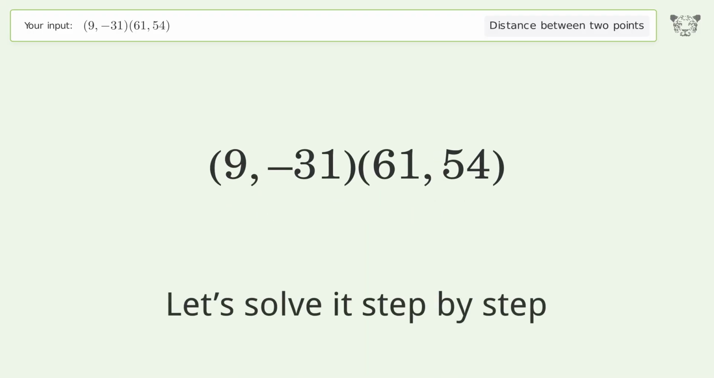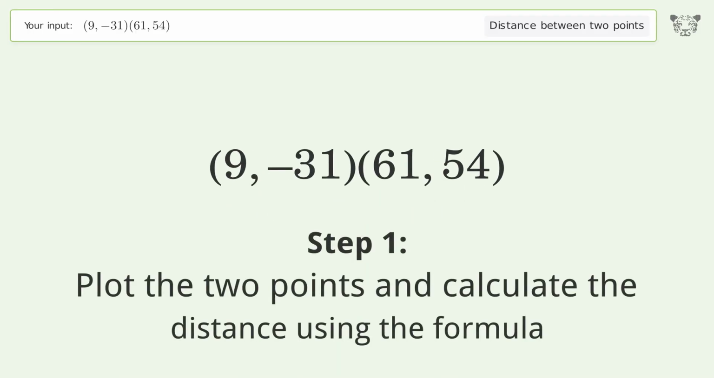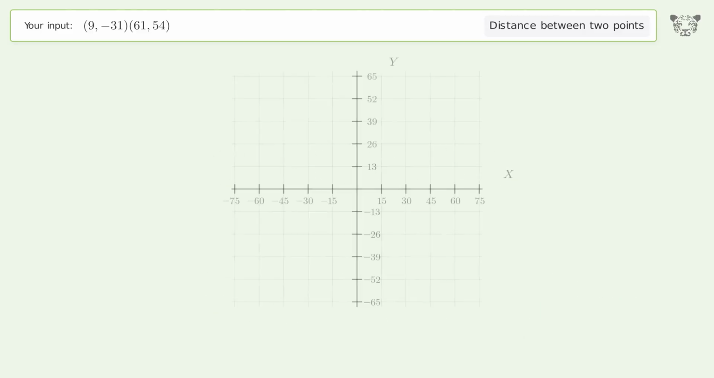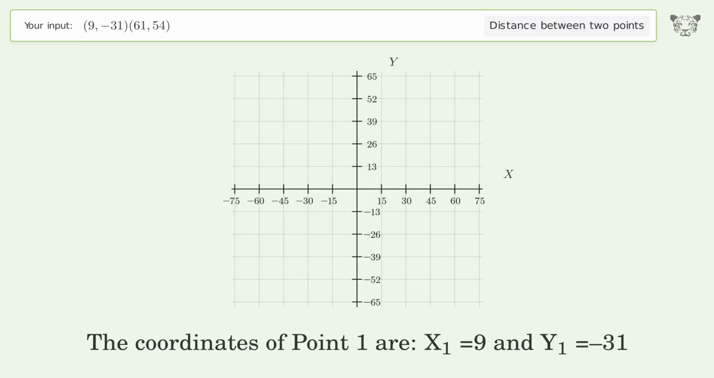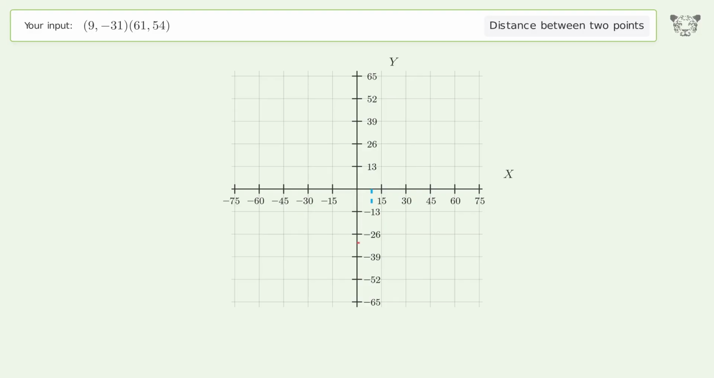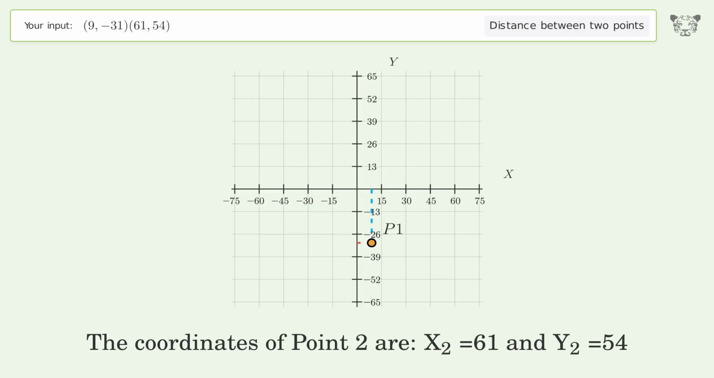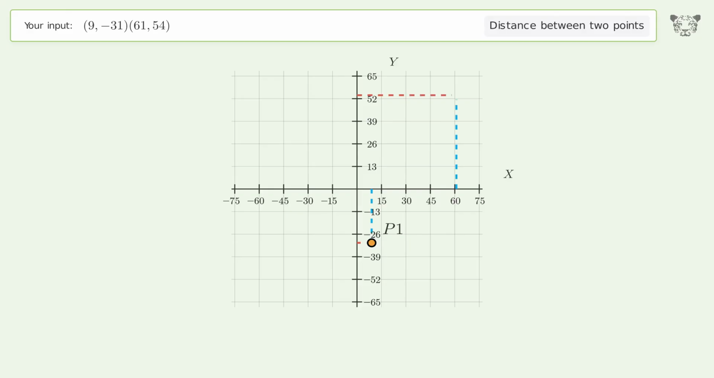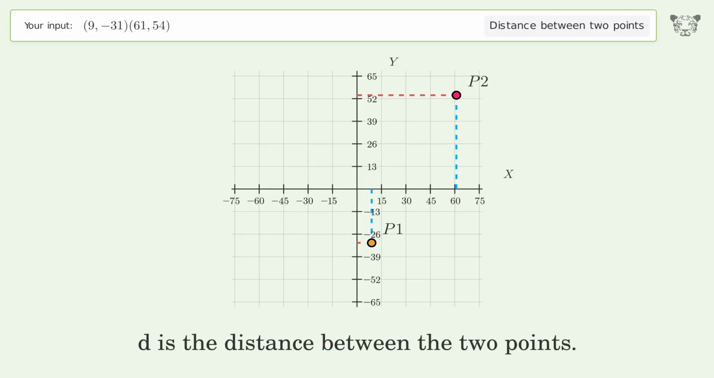Let's solve it step by step. Plot the 2 points and calculate the distance using the formula. The coordinates of point 1 are x1 equals 9 and y1 equals negative 31. The coordinates of point 2 are x2 equals 61 and y2 equals 54. D is the distance between the 2 points.